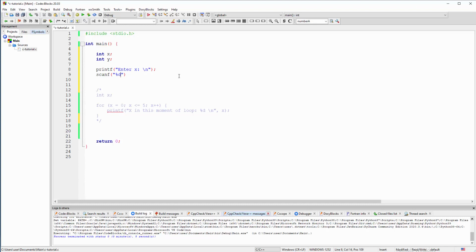I always forget that. %d, and you know this from a couple of previous tutorials. We are grabbing X, but the ampersand must be here. And also for epsilon, let me have it right here and also here, and that's pretty much it.